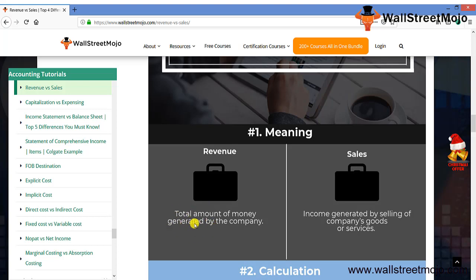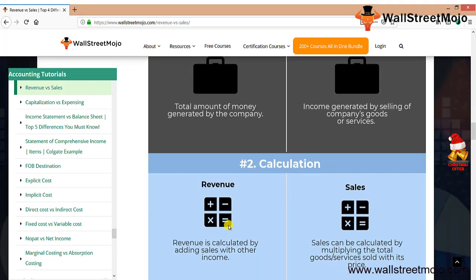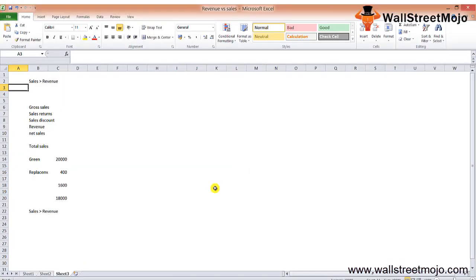So it's the total money that has been generated by the company, and this indicates selling of the company's goods and services. That's it. The calculation: revenue is calculated by adding sales with other income. So when you add your sales plus other incomes, you get what? Your revenue. Let me write the formula for you.